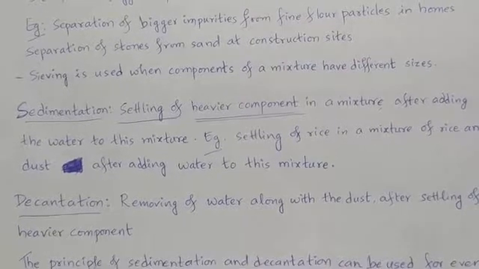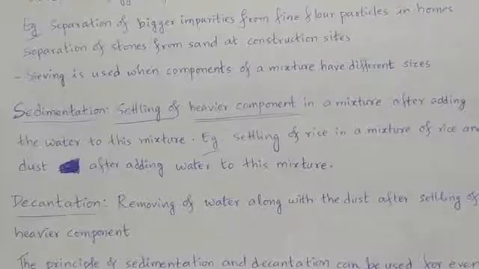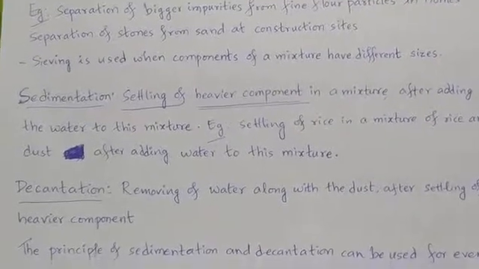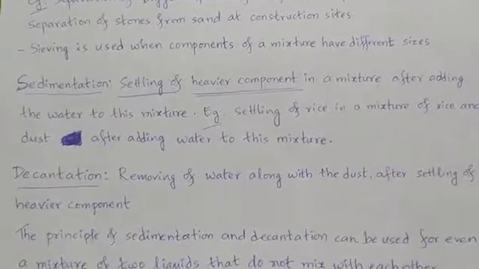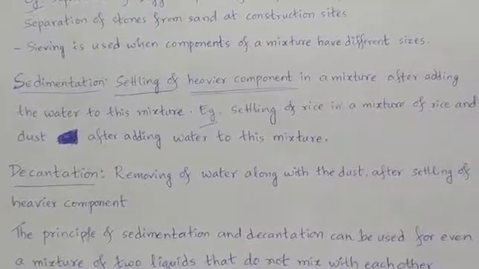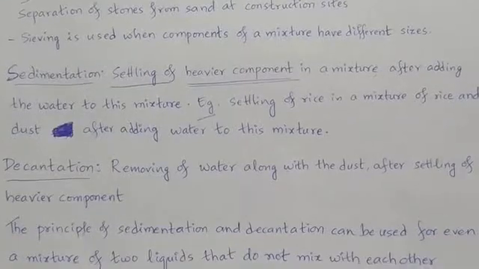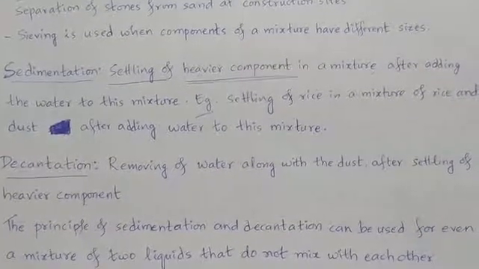Sieving is used when components of a mixture have different sizes. So when components of a mixture have different sizes, then we are going to go for sieving. Next, sedimentation and decantation. Filtration we will discuss in the next class.